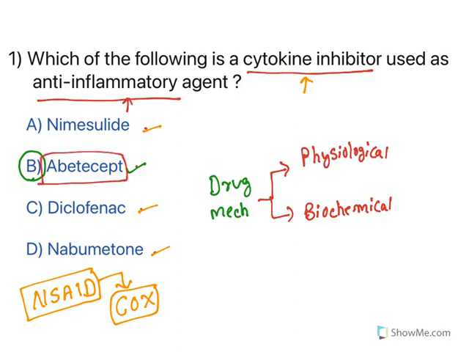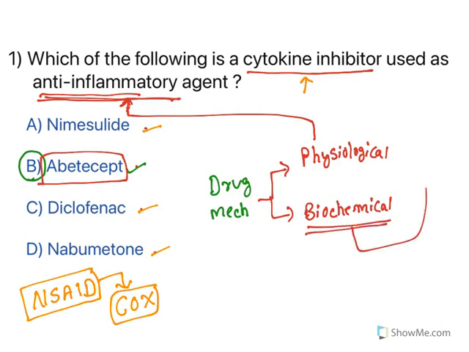It is an anti-inflammatory agent. This anti-inflammatory effect is the physiological effect. So, when you take the drug, physiologically what happens? You will get this anti-inflammatory effect. But how it happens, why it shows that action, is related to its biochemical action, and the biochemical action is this one. By inhibiting cytokines, it is showing these anti-inflammatory actions.